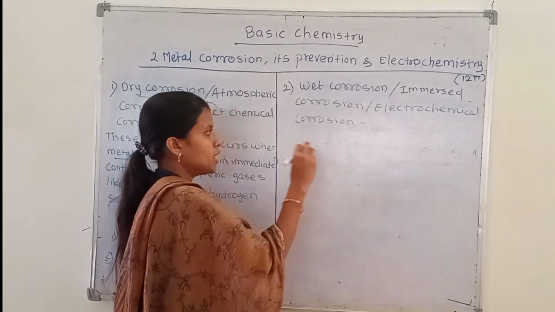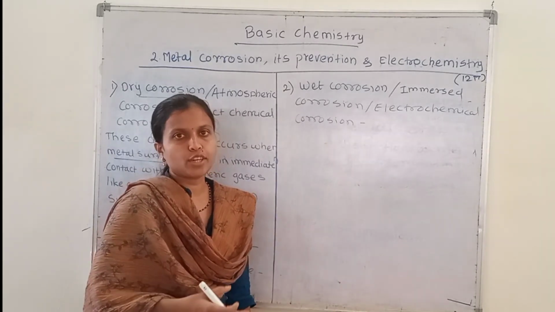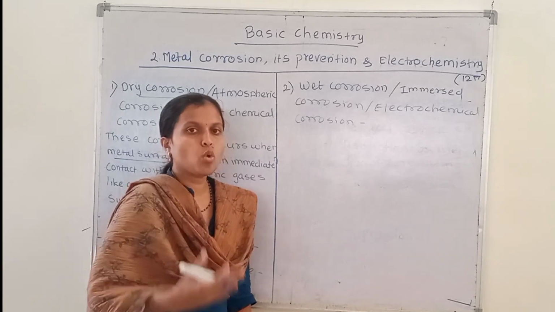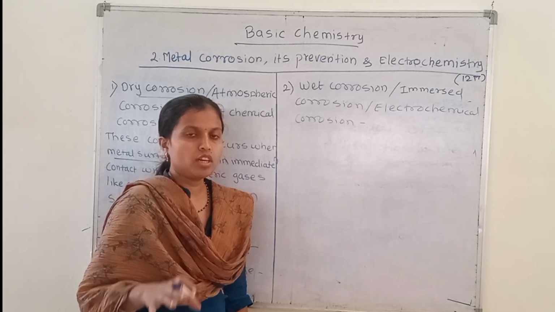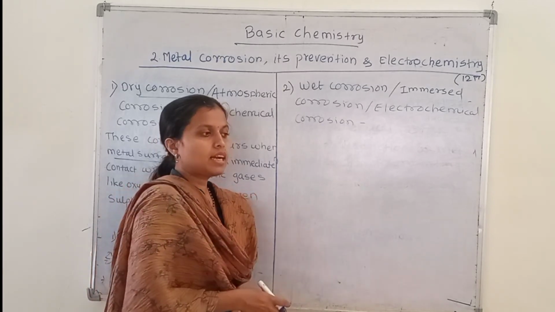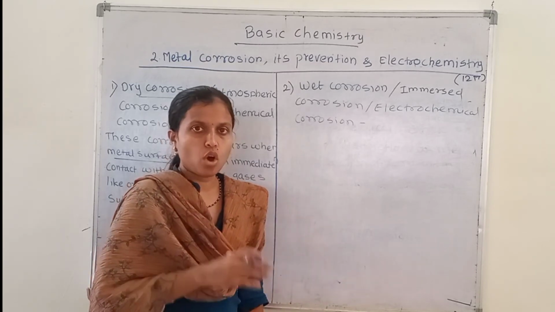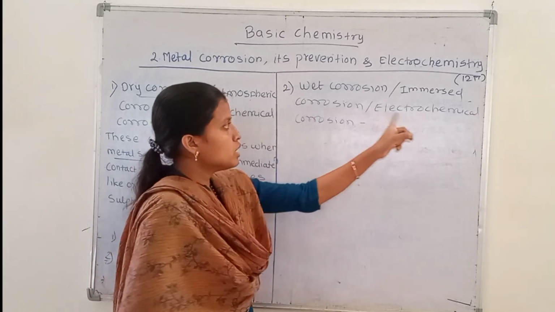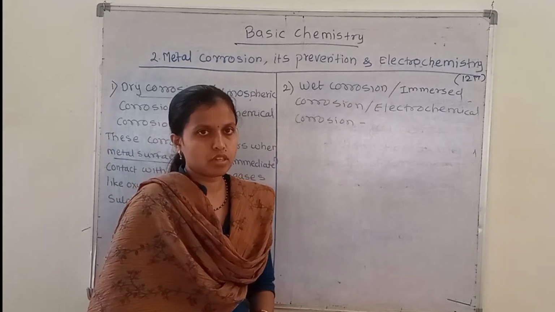In this conducting medium, the anode produces its ions and gets corroded, and the cathode receives these ions and forms a coating over it. The cathode does not get corroded, it is protected from corrosion. The anode undergoes electrochemical reactions, so that's why it undergoes corrosion. This type of corrosion is called wet corrosion or immersed corrosion.